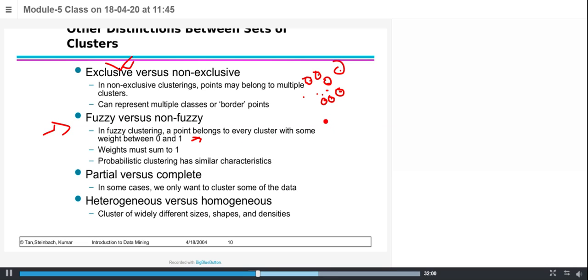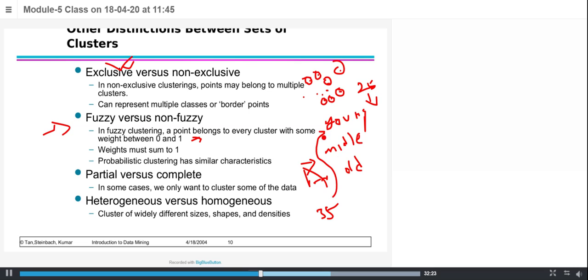Whenever we represent young, middle, and old, this always leads to ambiguity. Is it right? Sometimes a person who is 25 easily says that he is young. Sometimes a person who is 35 also says that he is young.